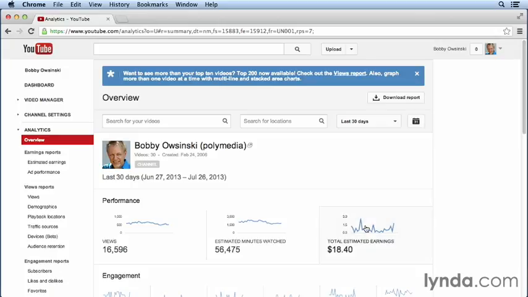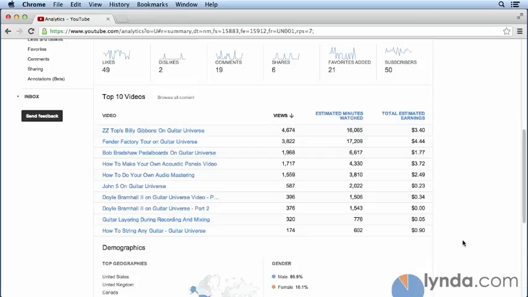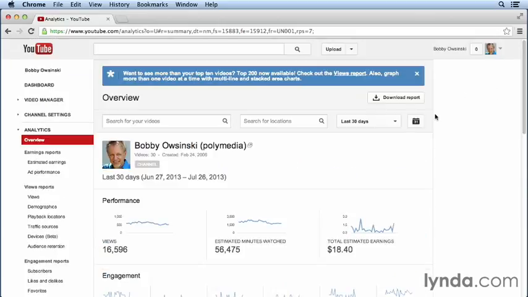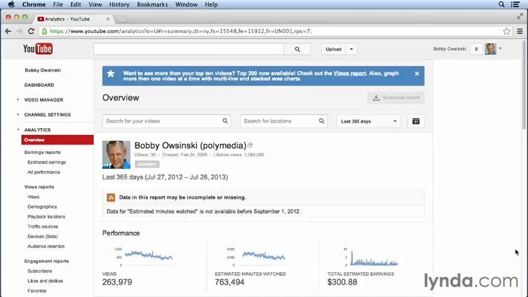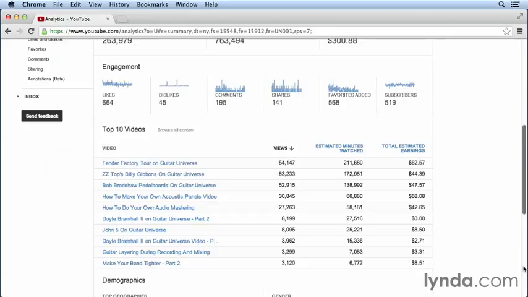And it also shows us over here the earnings that we've had. And we can also look at the number of likes and dislikes and comments that we've gotten in the last month and what are the most widely viewed videos as well. We can also look in other increments as well. If I want to look over the last year, I can see that obviously the numbers are a lot bigger,